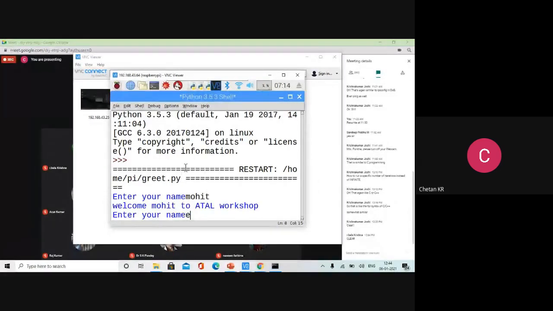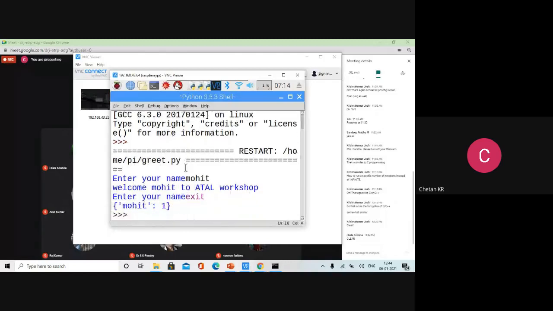Yes, it is there. One time he has entered. So we have introduced, rather than putting the data in the program itself, we have got the data from the file, an external resource, using file handling. So read the file, and whenever you read from the file, you can use a direct for loop to read line by line. But there is a small problem: the new line gets added. So we have to remove the new line using the strip function. It's a combo normally; with read, strip is automatically written while writing a Python program.